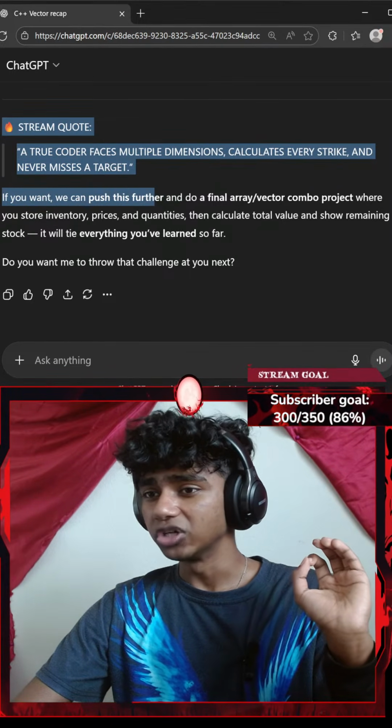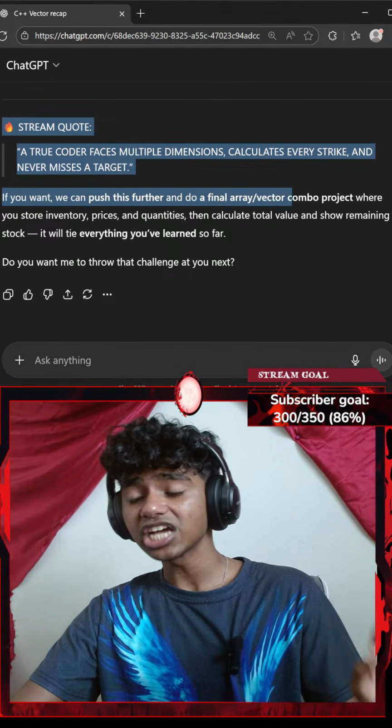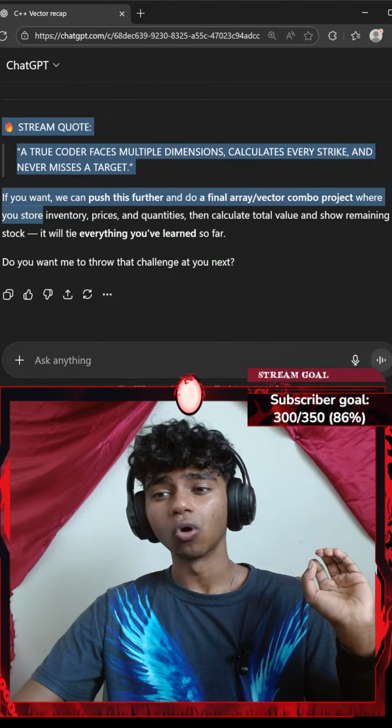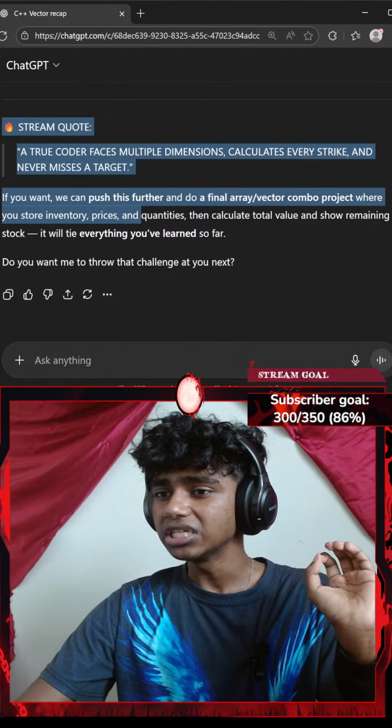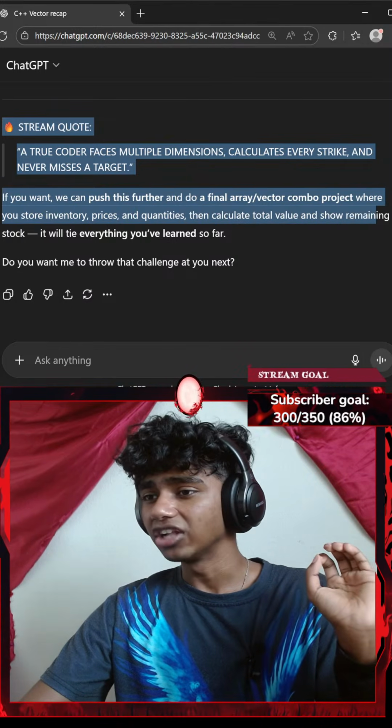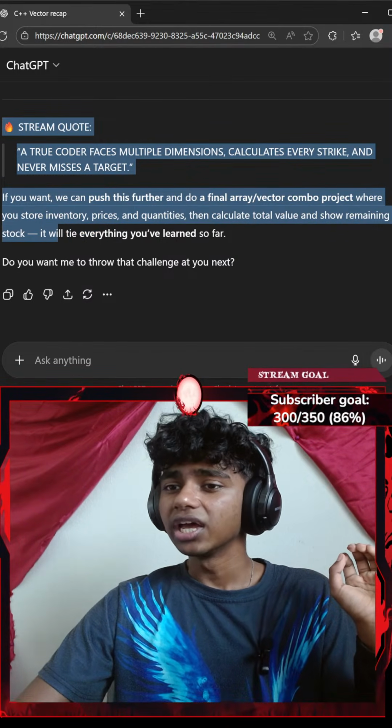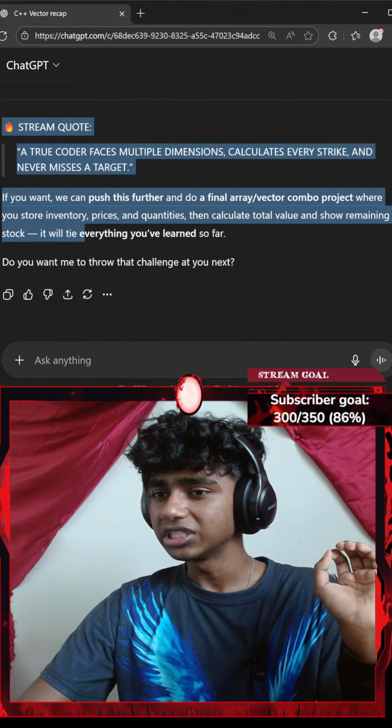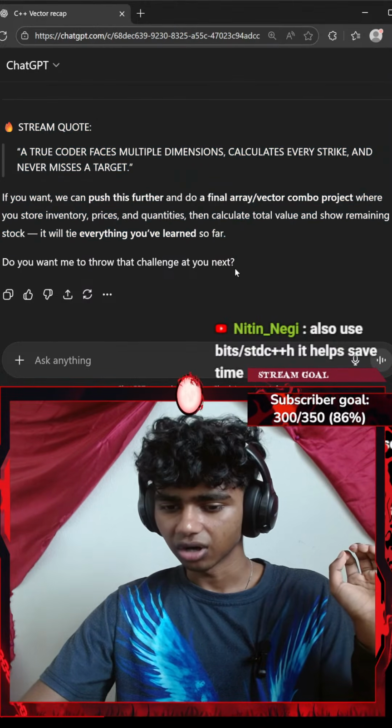If you want, we can push this further and do a final array/vector combo project where you store inventory pieces and quantities and calculate total values and your remaining stock. It will tie everything you learned so far.